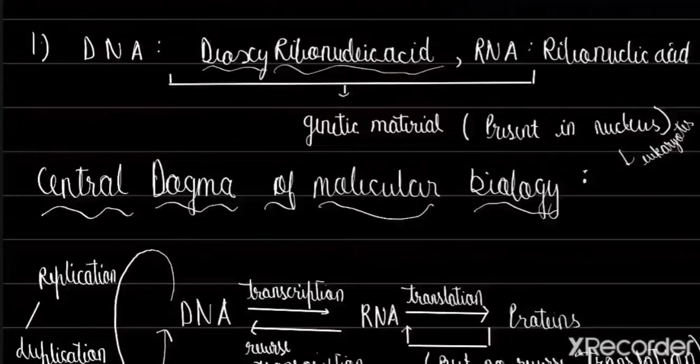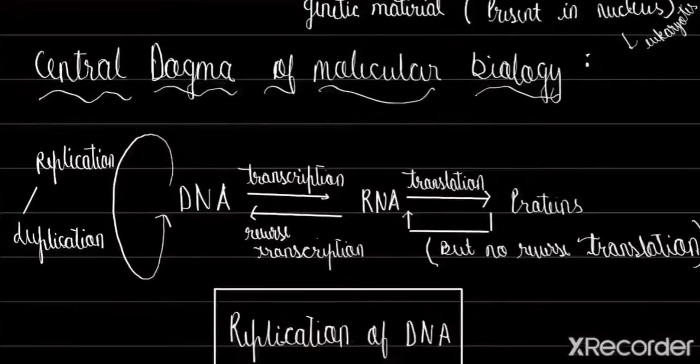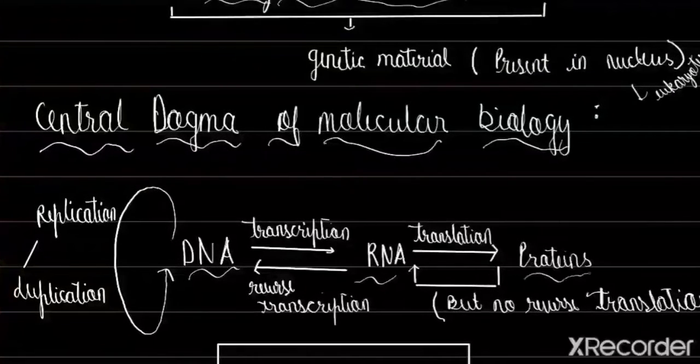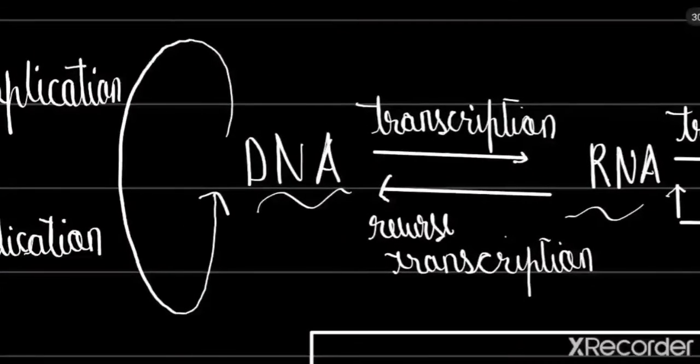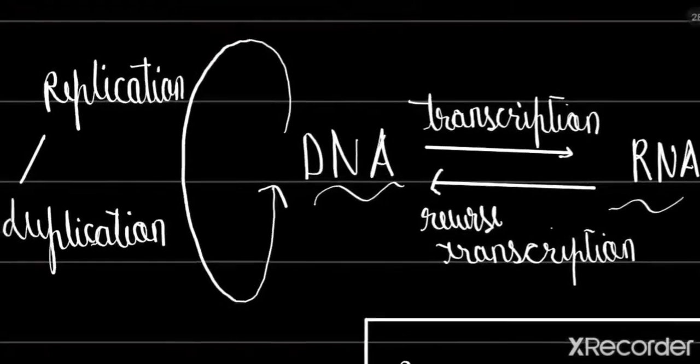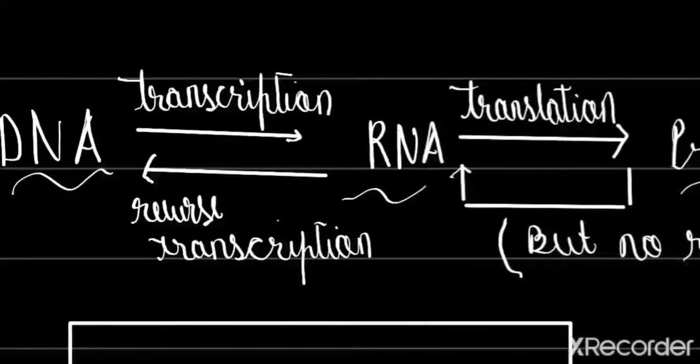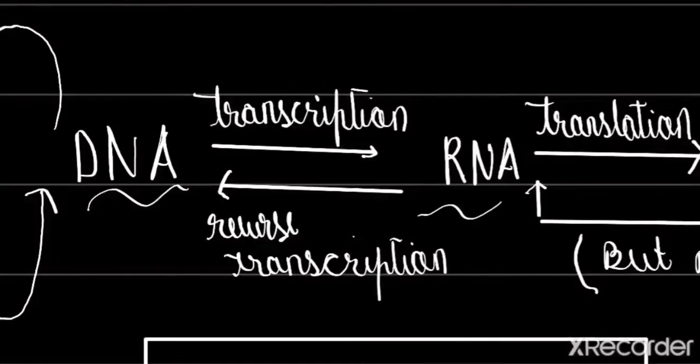Now let's talk about the central dogma of molecular biology. The central dogma of molecular biology consists of DNA, RNA, and proteins. Right. So DNA can make copies of itself, which is called replication or duplication of DNA. And DNA can also be converted to RNA. RNA is single stranded and DNA is double stranded. There is a slight difference between RNA and DNA, but not much, right?